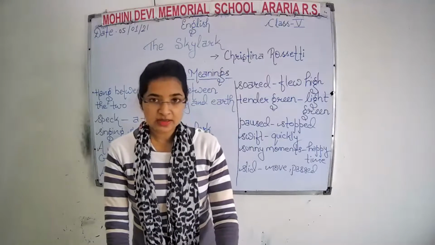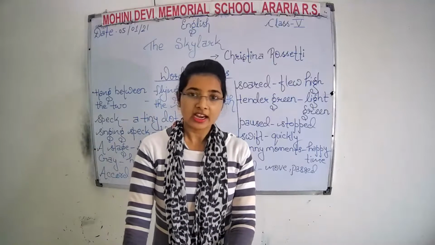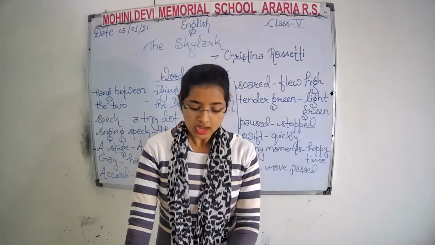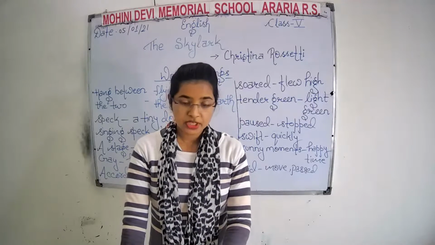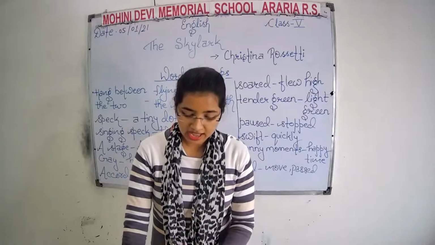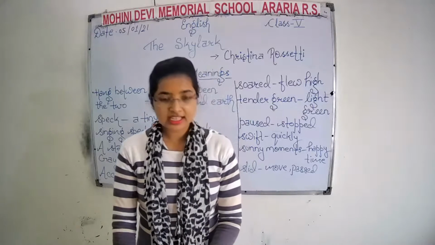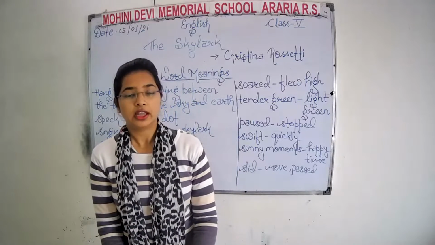The poet seems to be enjoying the sight of a skylark in a calm setting. A skylark is flying between the green earth and the blue or clear sky above the cornfield. It looks like a singing speck above the cornfield.